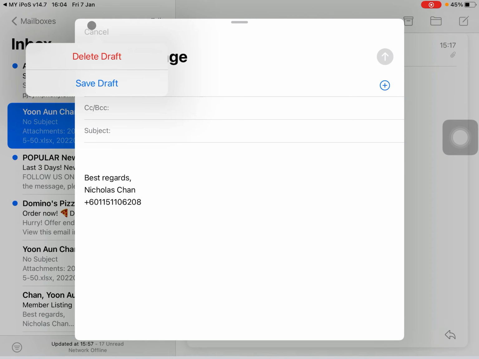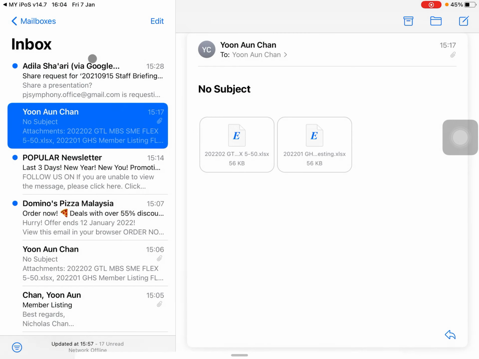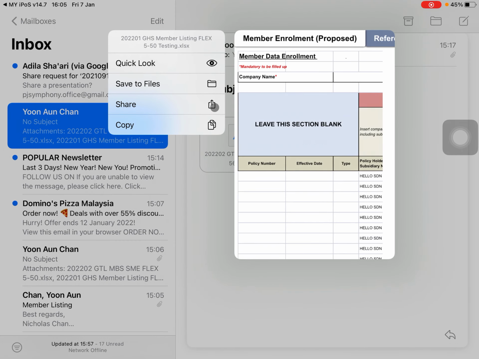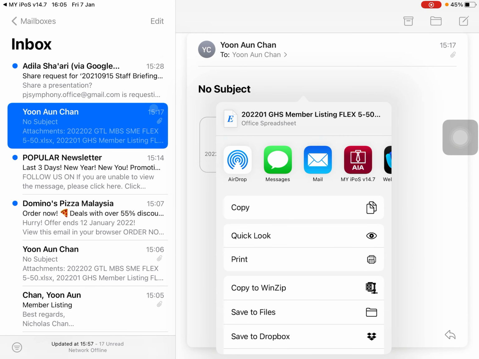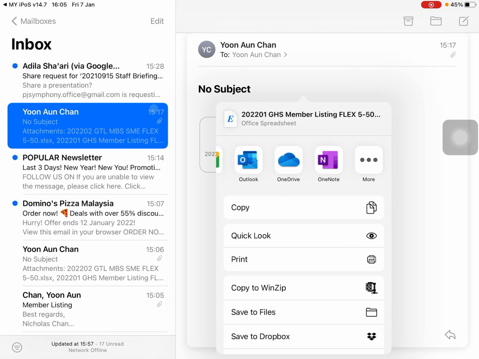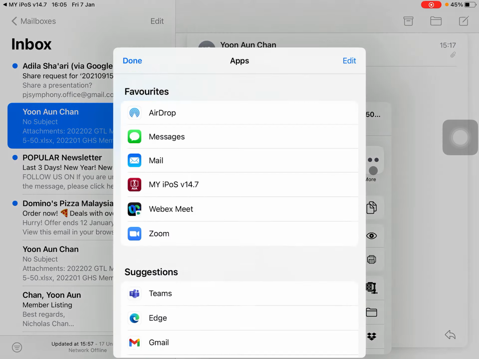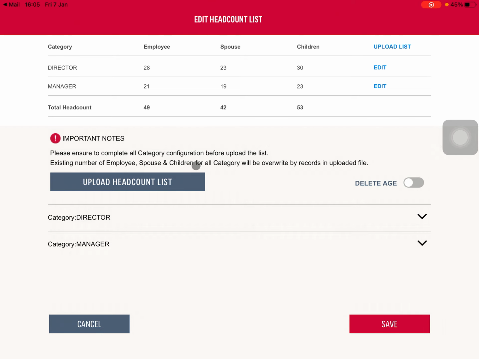You need to cancel, delete the draft, and search for the email which has the Excel file. Let's say this is the proper Excel file. Just click on it like this, click on share. If it's your first time doing this, you won't be able to find your Ipos icon here. You need to scroll all the way to the right, click on more, and find your Ipos app. Then you just click upload. As simple as that.